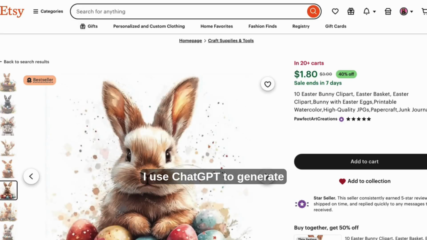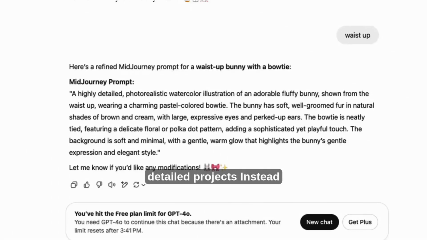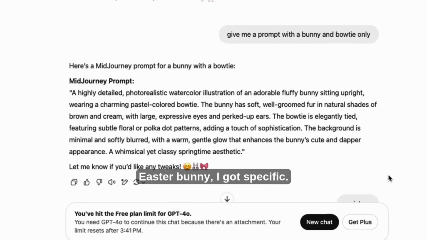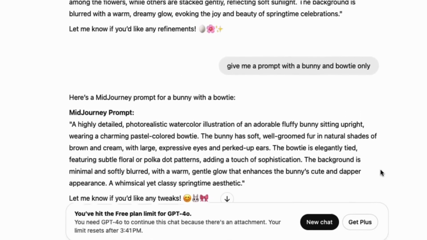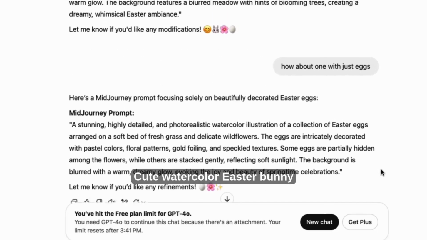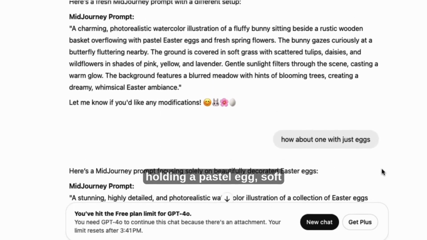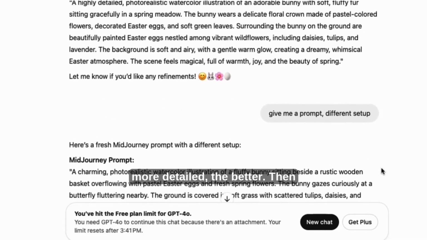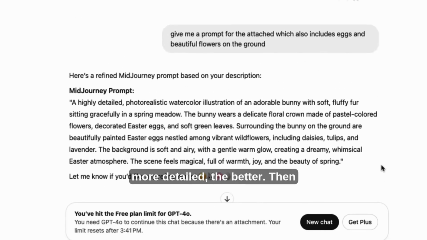Next, I used ChatGPT to generate detailed prompts for Midjourney. Instead of just saying Easter bunny, I got specific. Cute watercolor Easter bunny holding a pastel egg, soft colors, hand painted look. The more detailed, the better.